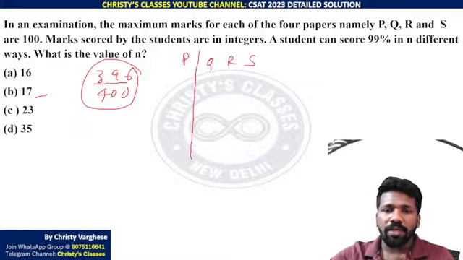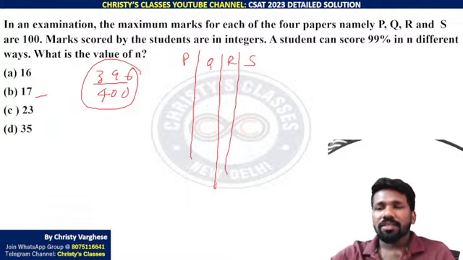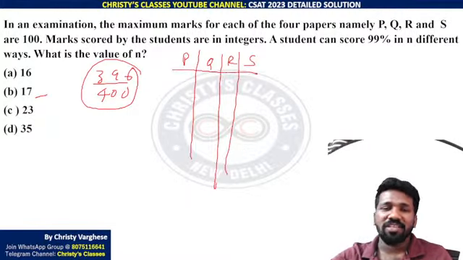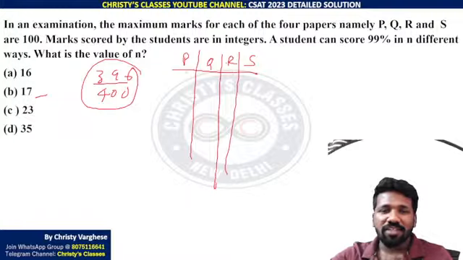PQRS, the marks obtained by the student in this. What are all the possibilities? First I will write. You can do it in different ways. You can start from the perspective of 100 marks, because getting a century is a fancy thing in school and college and in any competitive exams. So let us start with that fantasy of getting full marks. But in all 4 subjects we cannot get full marks because only 396 can be obtained. So maximum 3 subjects only can have full marks.